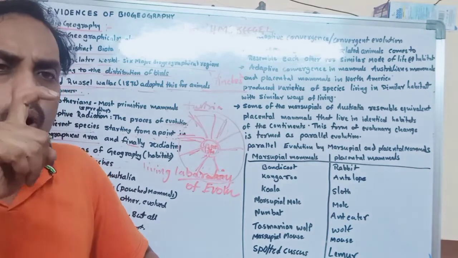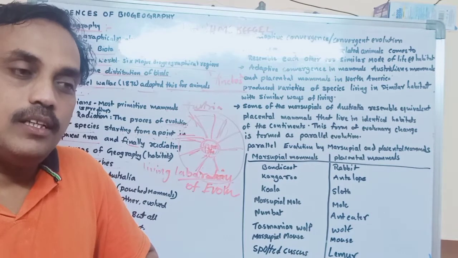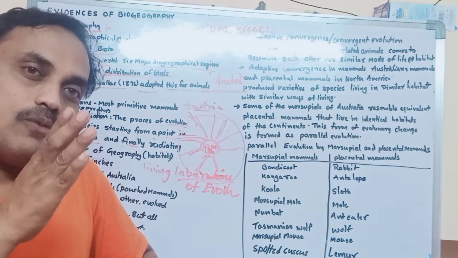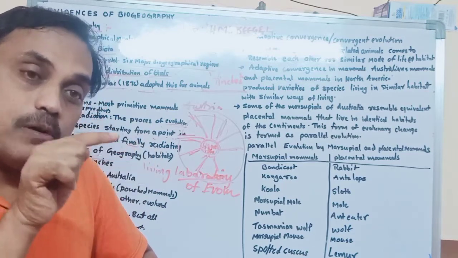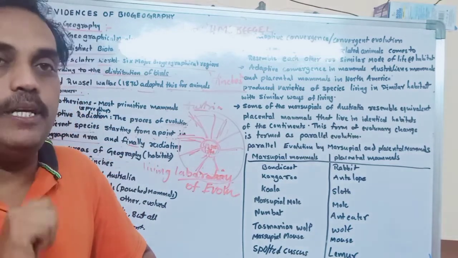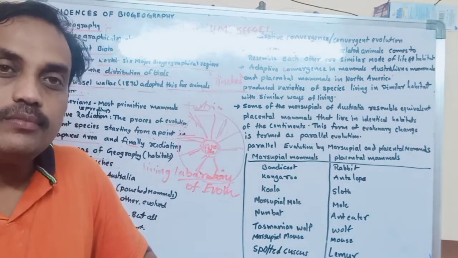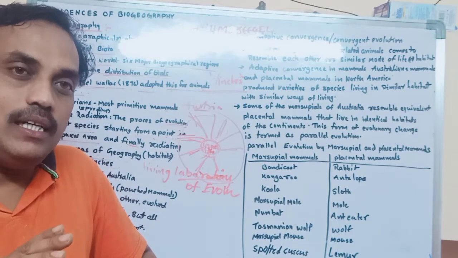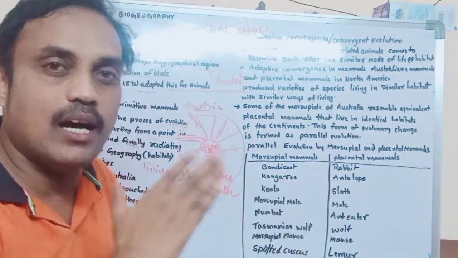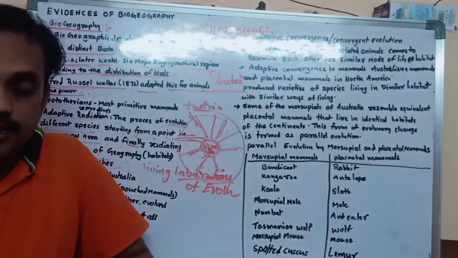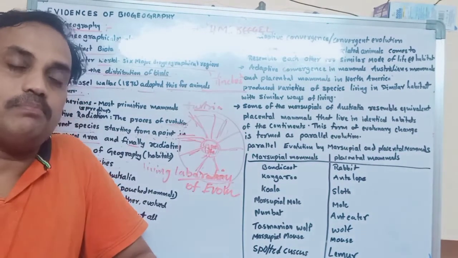He thought about why these beaks are different. They all start from one bird, the same type of species, with the same type of beak, eating small seeds. Later, when these birds spread into different areas, try to understand the concept. At the starting stage, all birds' beaks were the same.